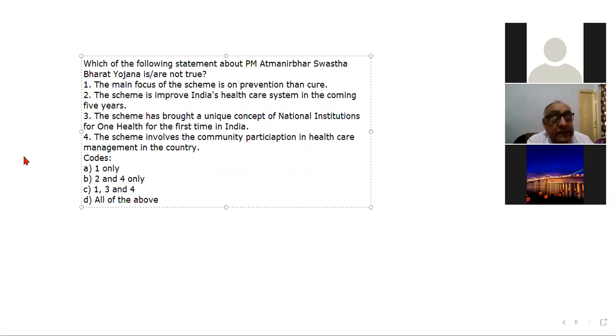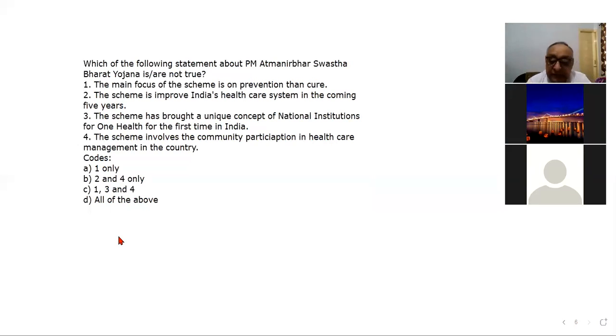So now beta, this is C. Now there is the first statement. The main focus of the scheme is on prevention than cure. Has this been said anywhere? We have done the whole scheme. We have said that we are to increase the health care system in the country.